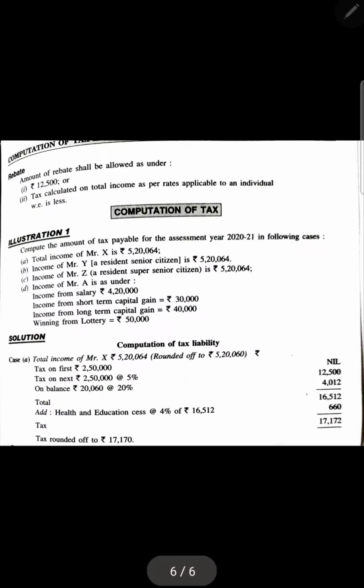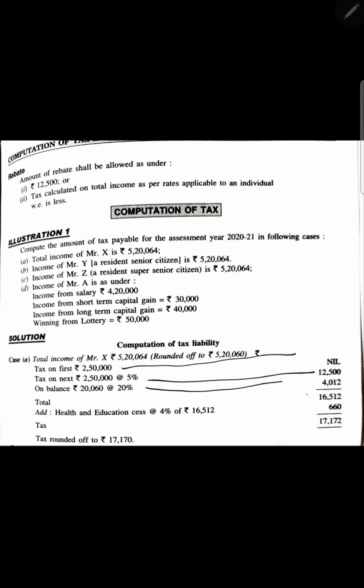So let's come back again to the sum. I hope you understood. 2,50,000 nil, then at 5% this much, then on 20% this much. So remaining income, always keep a calculator, put this amount, remove this first. Whatever you get, you know it is more than 2,50,000.